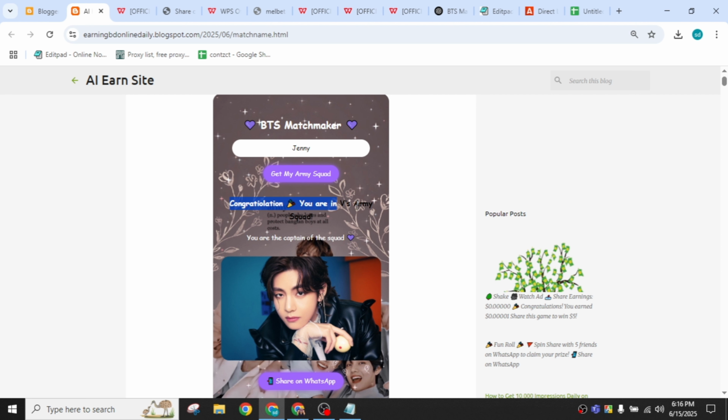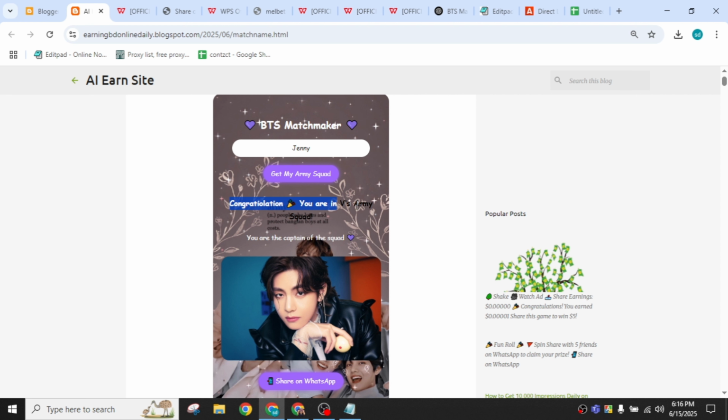So to make these tools, you first have to come to Adsterra, and after that you need to open a Google Sheet, and there you will just copy and paste the banner code only. I will take only the banner code. Just take any 2 or 3 banner codes from your Adsterra to make these tools. This is a matchmaker BTS tool.